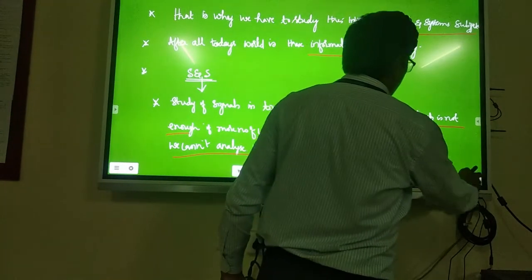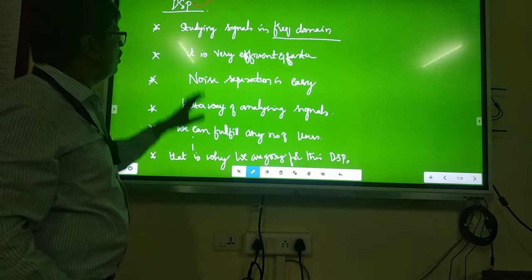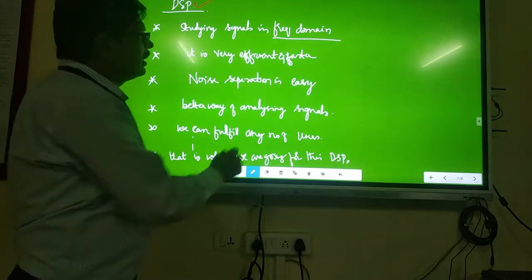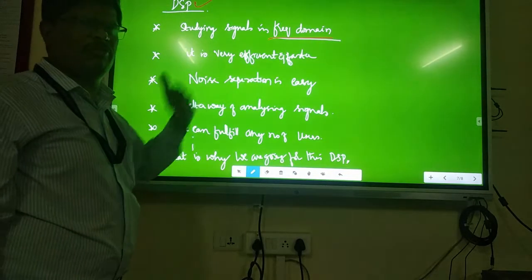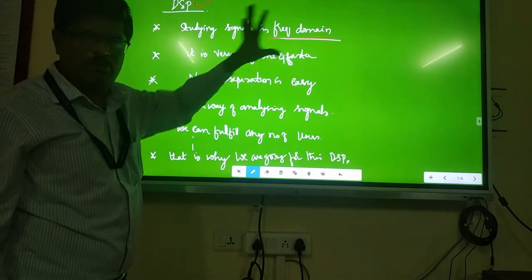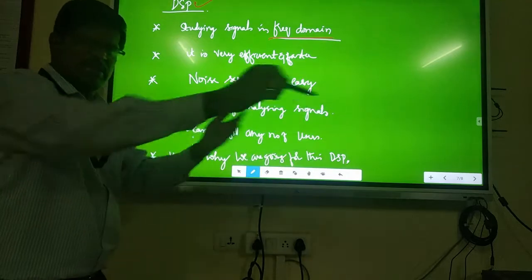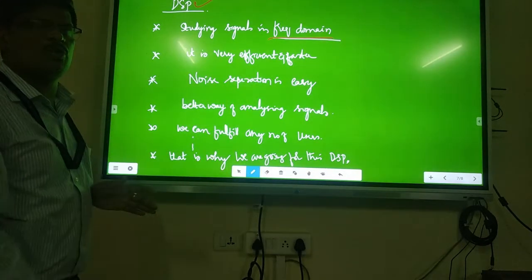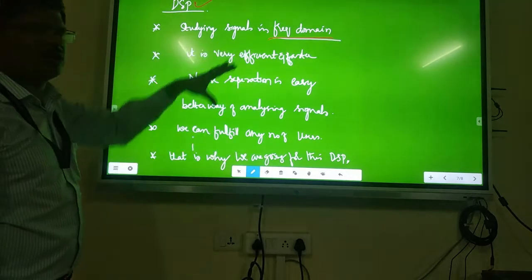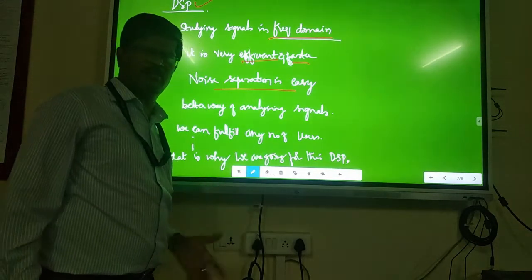That is why we go for the frequency domain, the DSP subject. Throughout the semester, we will study the same basic signals and information in the frequency domain. There are lots of advantages. Today's world is the frequency domain. That is why throughout this subject we study the frequency domain only. It is a very efficient and faster method. Throughout this subject you will see how efficient and how fast it is, through lots of algorithms. And noise operations are easy. These are all the advantages.